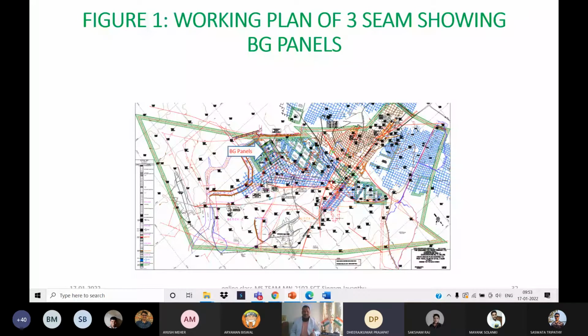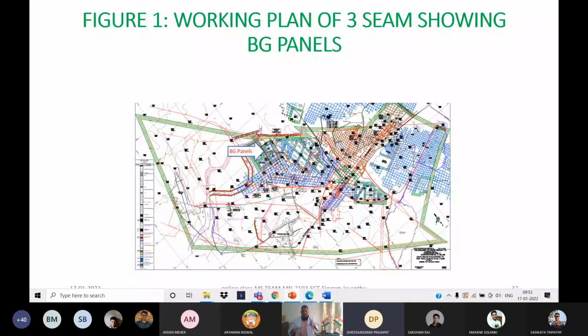You just forget that this is a total leasehold area, and you forget that there is any development. Now you imagine developing this, because you should know how to solve the problems of the future. So the problem given to you is this mine lease area: how to develop it. If you are going with the incline like this, then you should reach through trunk roadways up to the boundaries.